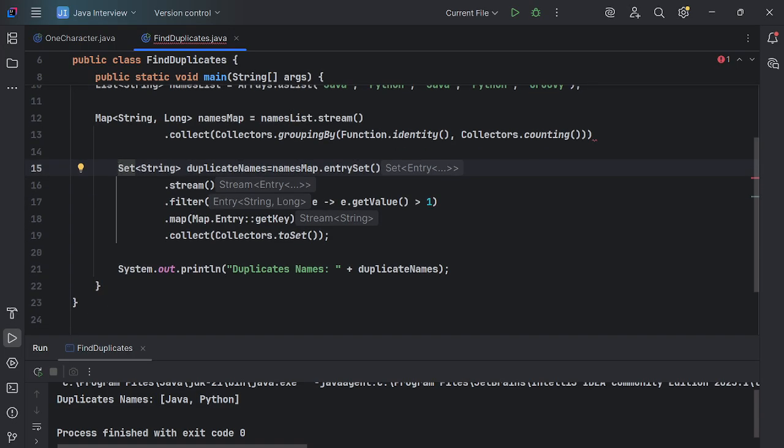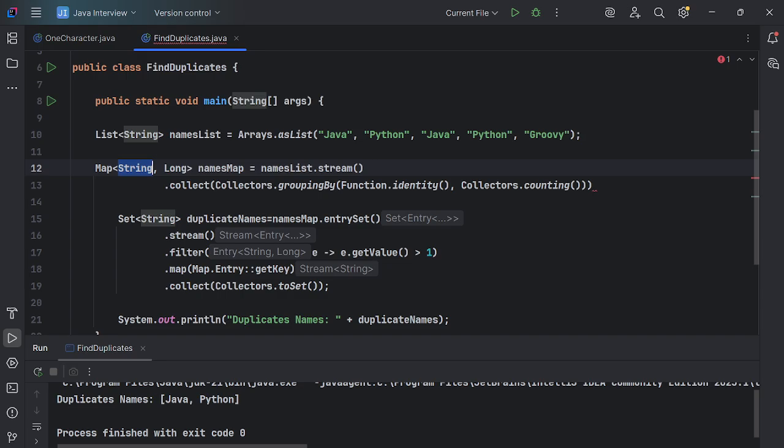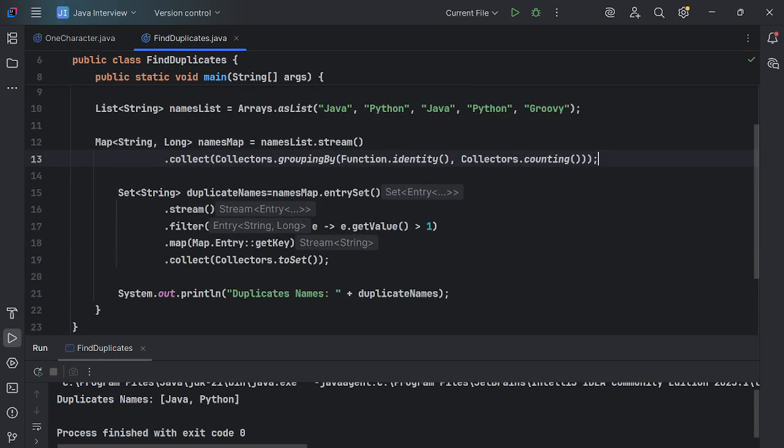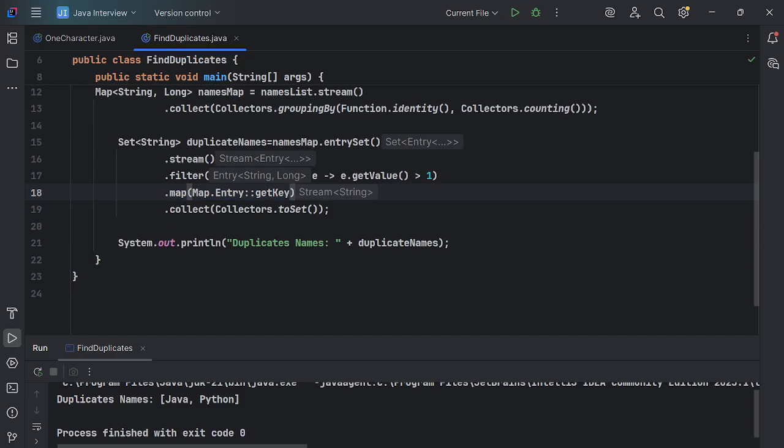So first it will create the map of key value, like string and long, like this: Java how many times came, Python how many times, and Groovy how many times. It will convert into key value. And now after getting the key value in map, now we are processing through entry set, and we are calling stream. All the flow, the same process will happen the same way, but it is happening in two steps.